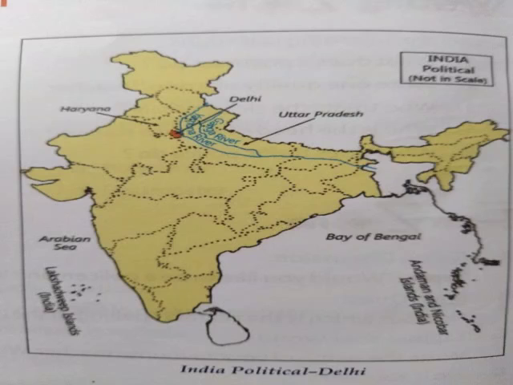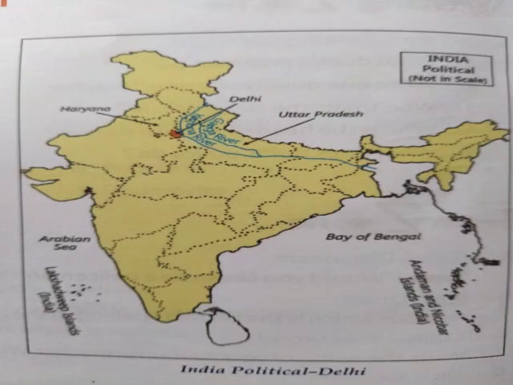New Delhi became the capital of India in 1911. Earlier to that, the capital of India was Calcutta, which is now known as Kolkata. Delhi is located on the banks of river Yamuna and Haryana, Uttar Pradesh are its two neighboring states.